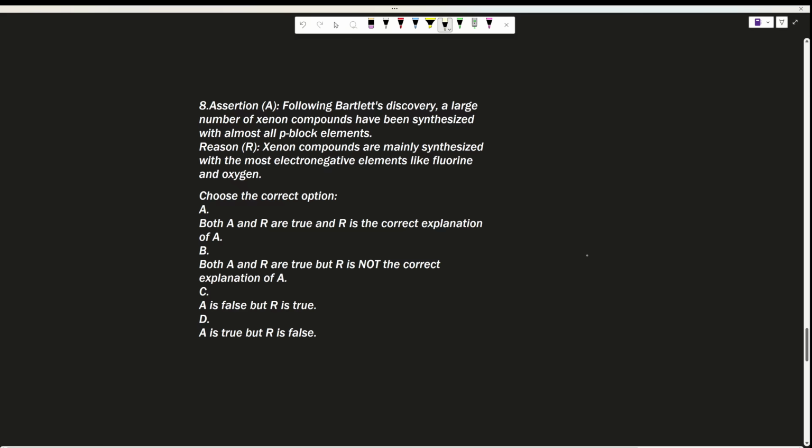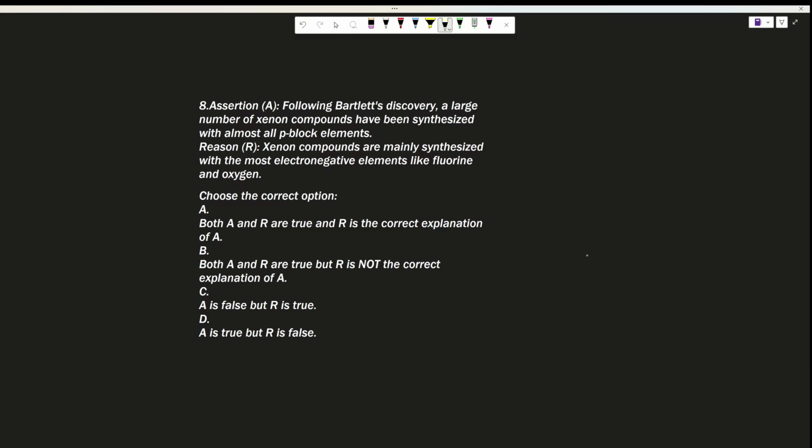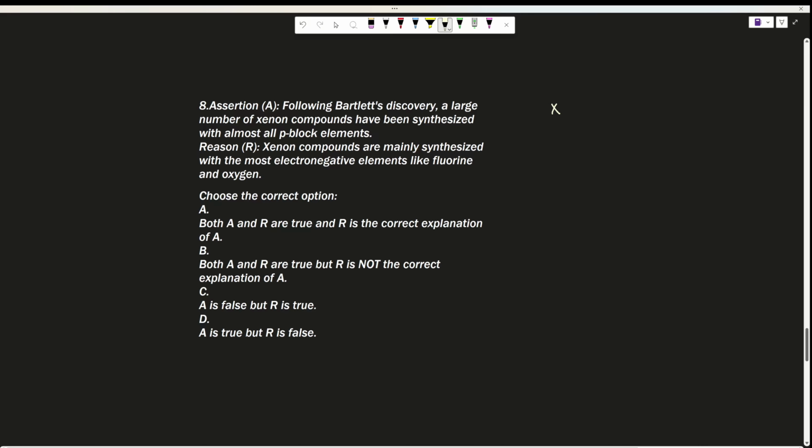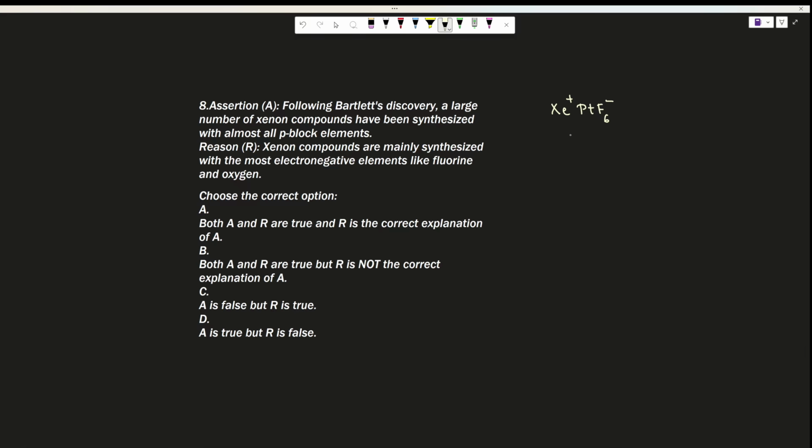Assertion. Following Bartlett's discovery, a large number of xenon compounds have been synthesized with almost all p block elements. See, first Bartlett discovered this particular compound Xe+ PtF6-. So after this, other xenon compounds also were discovered, but it is not with all the p block elements.